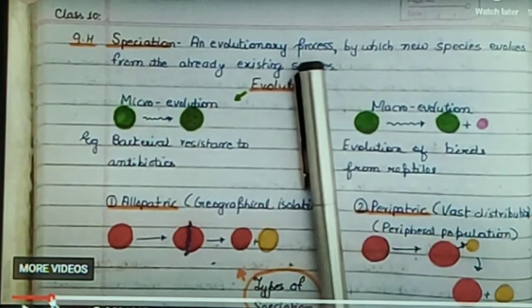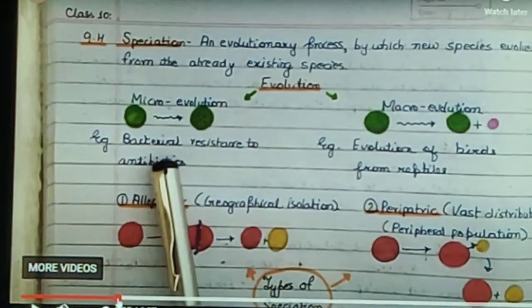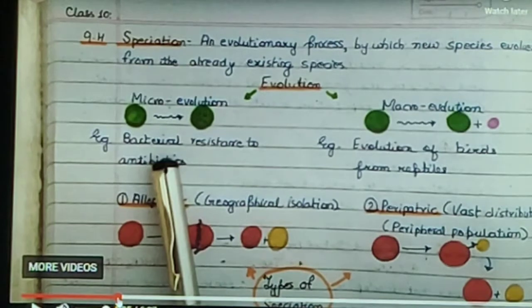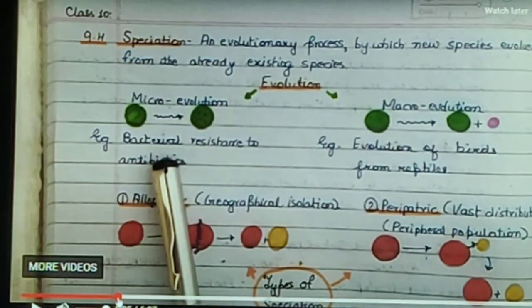So, what we have seen so far in microevolution is that the changes are small even though they are significant. They simply change the common characteristics of a particular species. But this does not properly explain how new species come into existence.